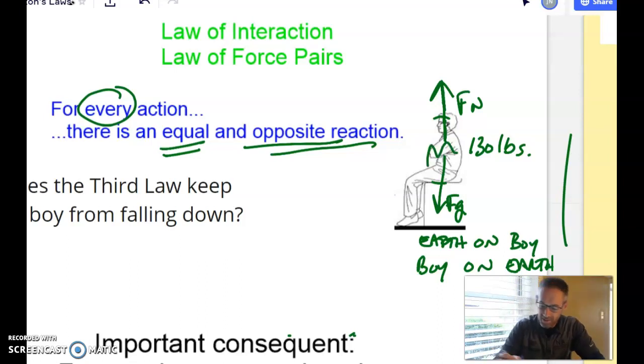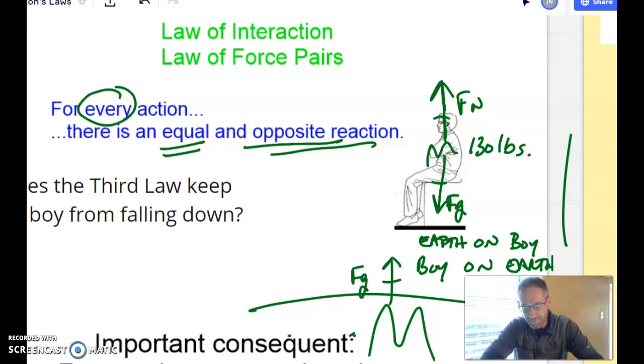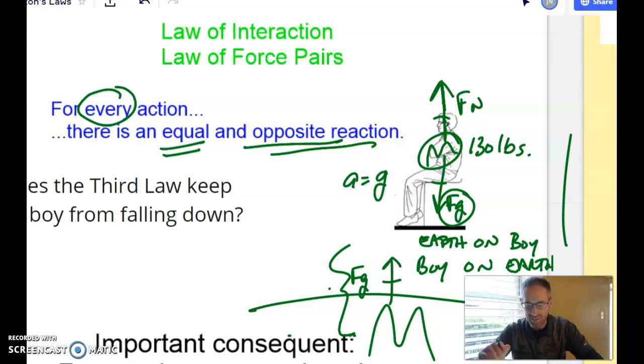But 130 pounds, how effective is that on this much mass, the giant earth? Is that force still there? You bet it is. It's the same size, 130 pounds. It's also a force of gravity, but it's just not very effective on that much mass. The acceleration that force of gravity gives this mass, we know the acceleration is 9.8. Well, the acceleration that that same force gives the earth is practically nothing, 0.00000. So no, it's not that.